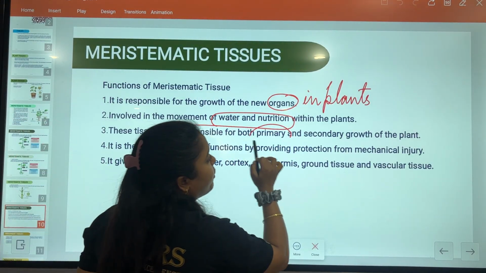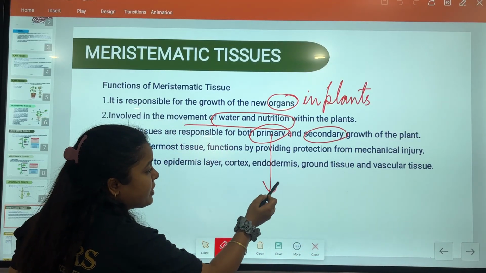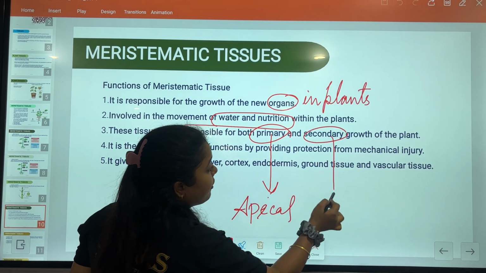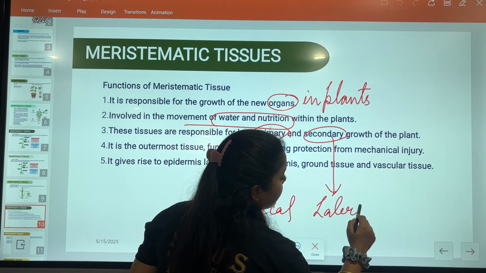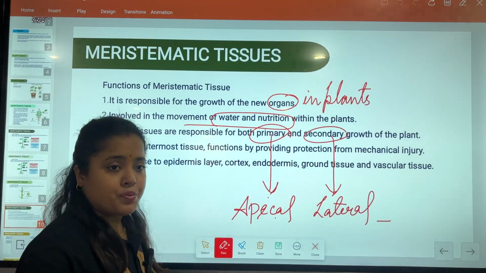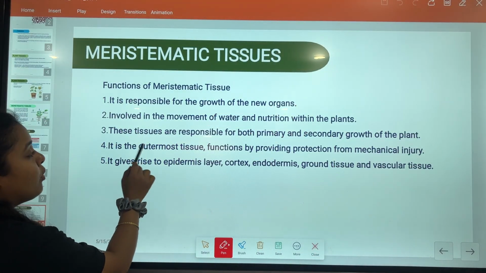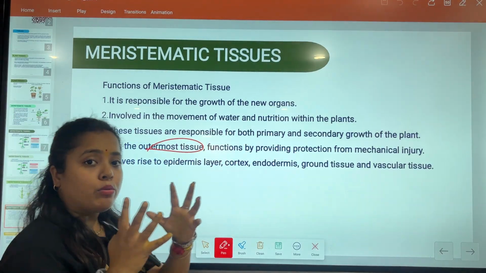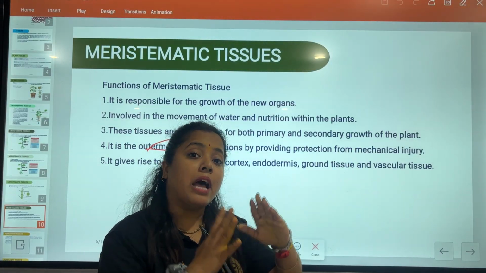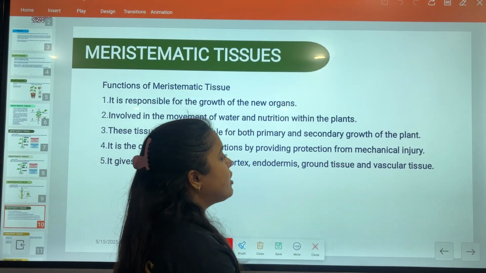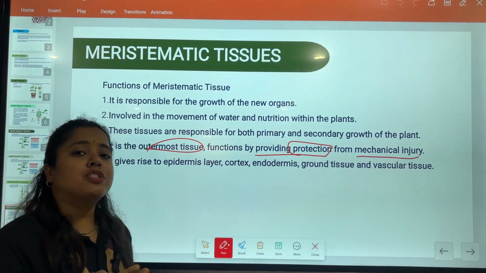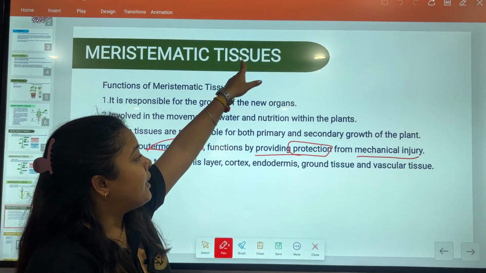These tissues are responsible for both primary and secondary growth. You have just read that primary growth is because of the apical meristematic tissues, and secondary growth is because of the lateral meristematic tissue, right? Then it is the outermost tissue. Yes, meristematic tissue is present on the outer side. It functions by providing protection. If they are present on the outer side, basically the girth side of the plant, it also helps in providing protection, and any kind of injury which takes place in the plants will basically be recovered by these kinds of tissues.